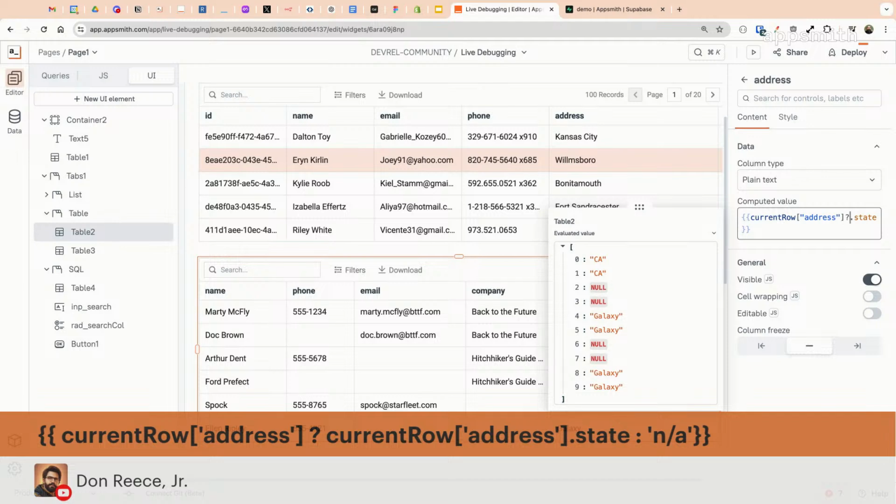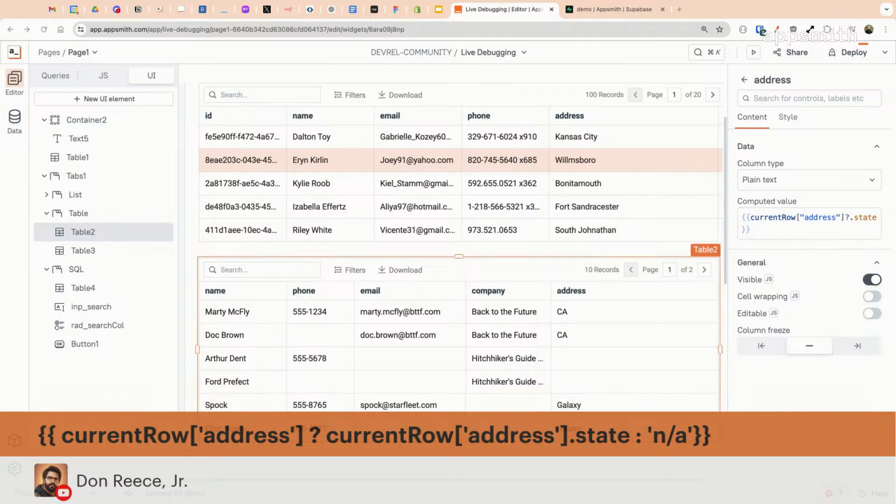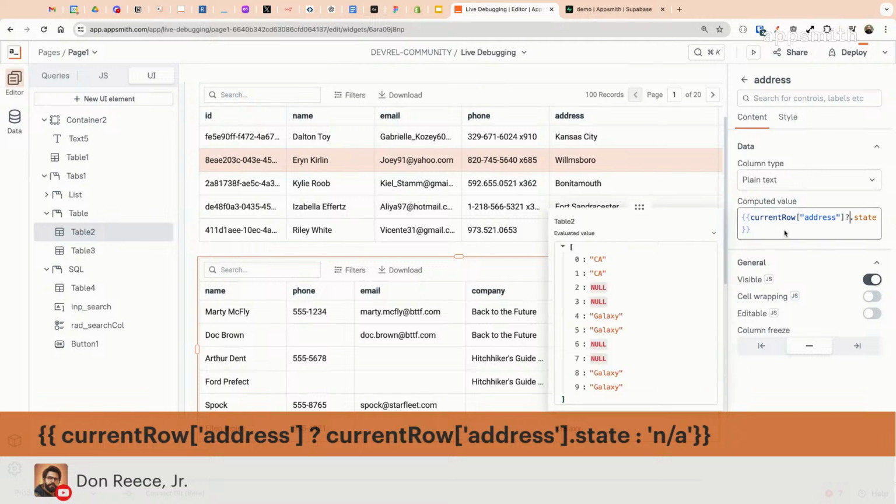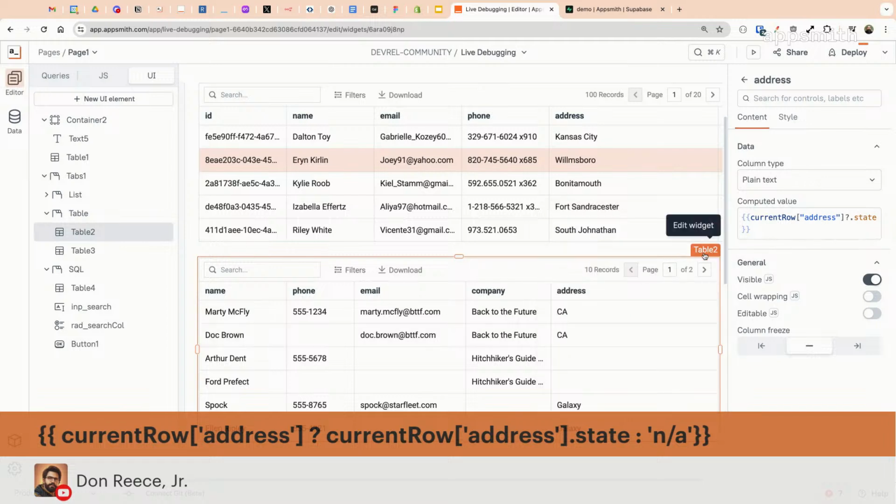So we got one in the chat. I know we fixed it, but does this one also fix it? It's simpler with just the question mark before the state, obviously. Yeah. Well, we can combine them. So yeah, optional chaining has resolved the error of trying to reference a state property inside an address object that does not exist. That is no longer giving us an error, and the table widget error here is gone.